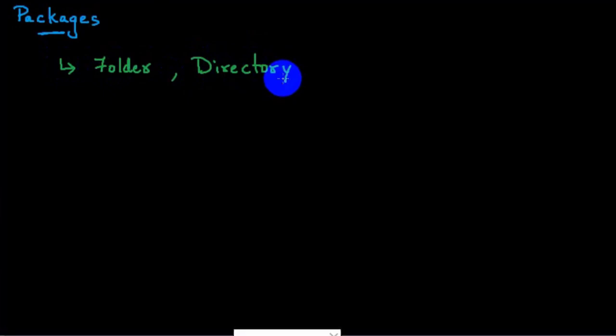So what are packages here? Whenever we talk about packages, in simple English, they are nothing but folders. Packages are nothing but folders, or we might also call them directories. Package means folder or directory. It means the same actually. There's nothing great about it. It's almost the same.